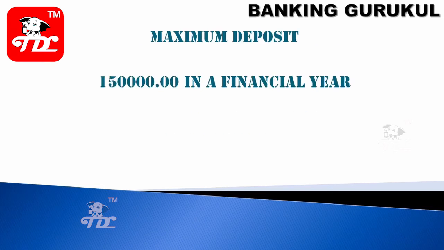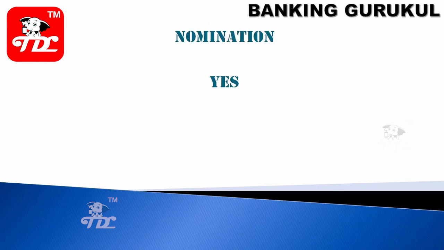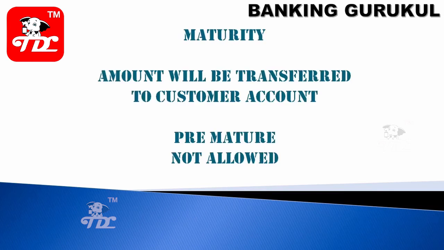What is the maximum deposit you can keep in a tax saver deposit? Because you are getting a tax exemption of 1,50,000 for a financial year, the maximum amount you can deposit in these accounts is 1,50,000. Nomination facility, yes, nomination facility is available, you can nominate.